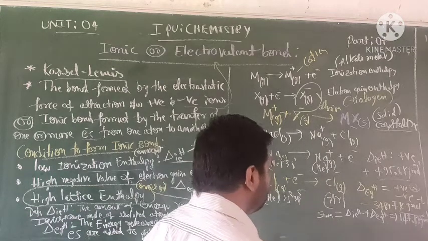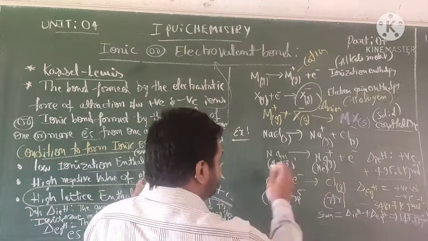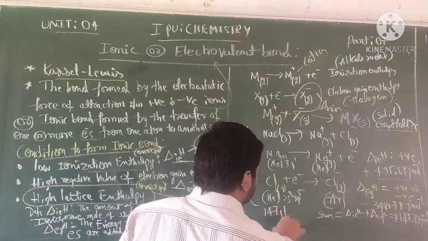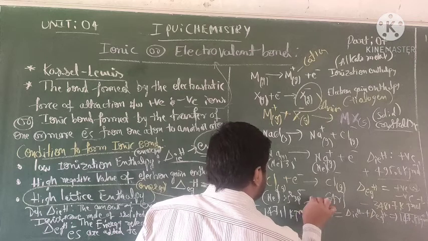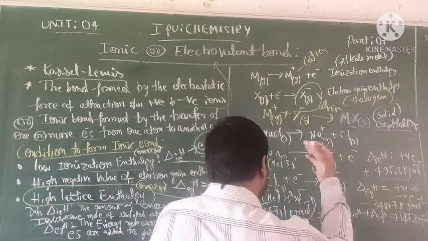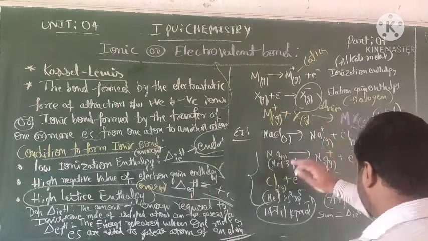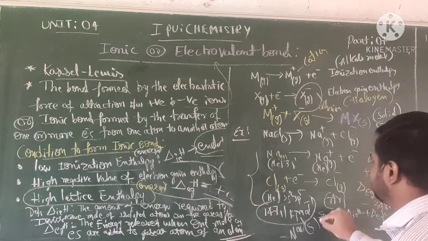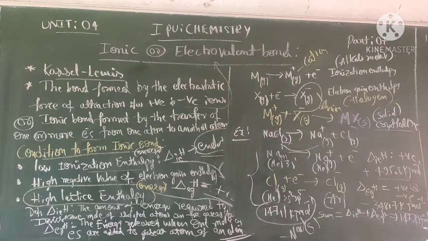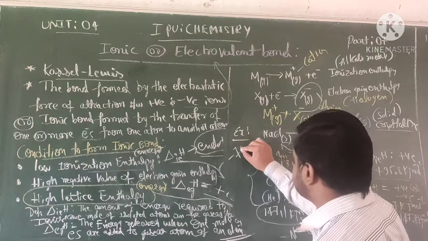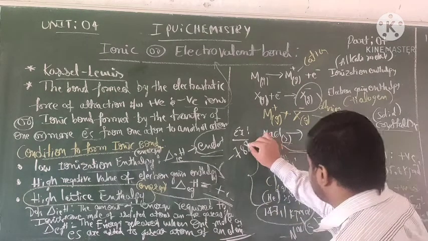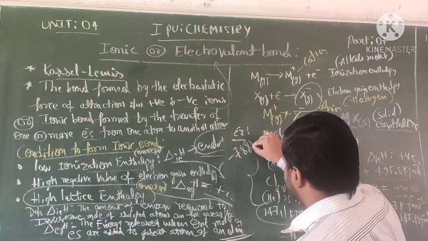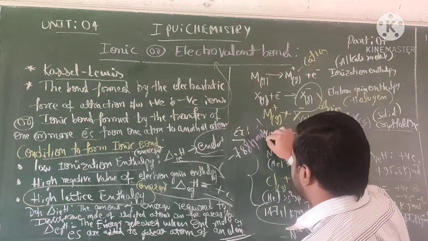147.1 kilojoules per mole. So the sum of the two terms, 147.1 kilojoules per mole, is sufficient to compensate for the enthalpy of lattice formation of NaCl solid, which is minus 788 kilojoules per mole.